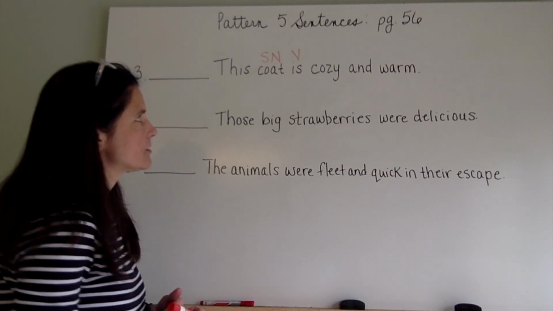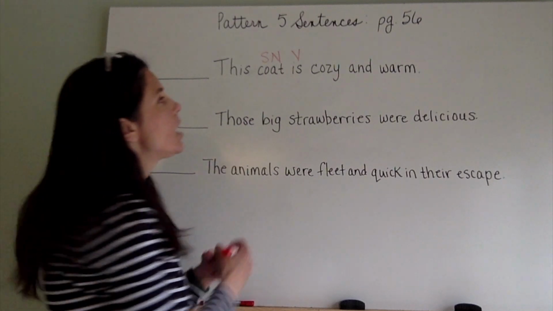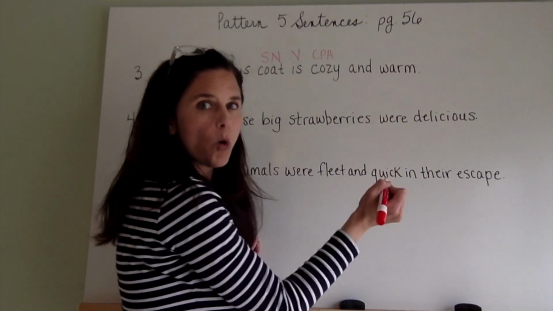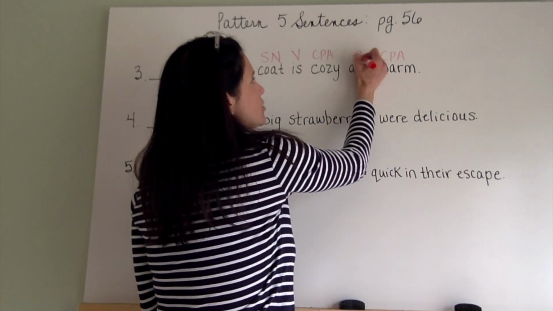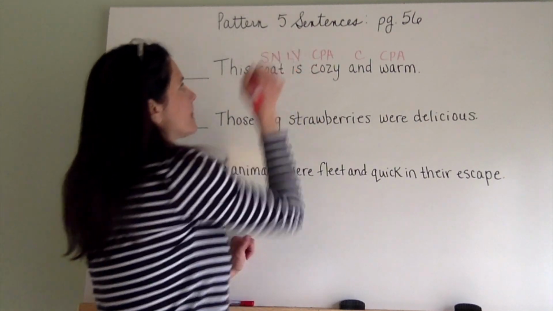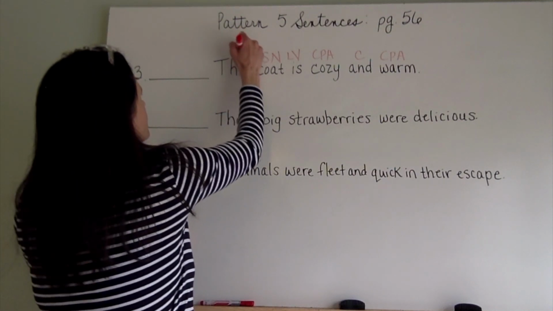Verify the adjectives. What kind of coat? Cozy and warm. Cozy, compound predicate adjective. Warm, compound predicate adjective. And, conjunction C. Is, linking verb. Which coat? This. Adjective.